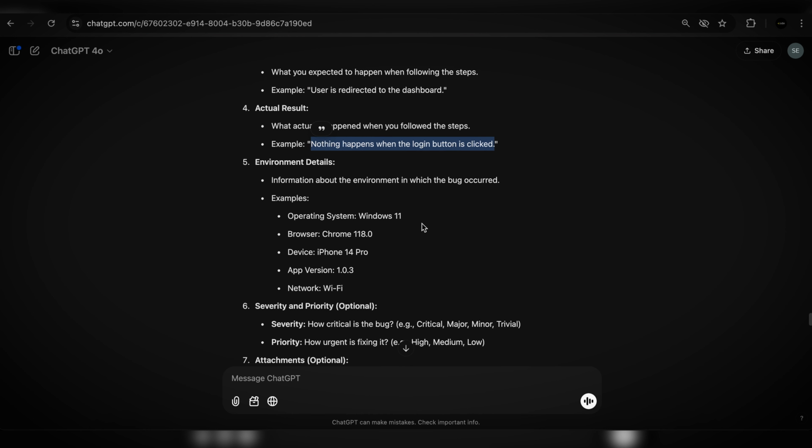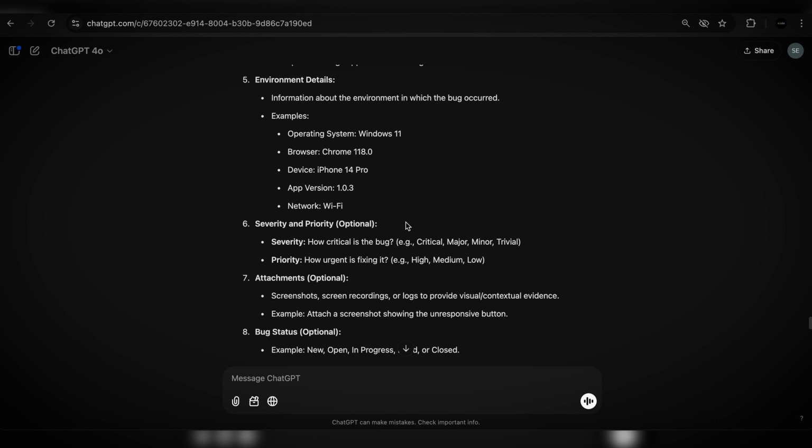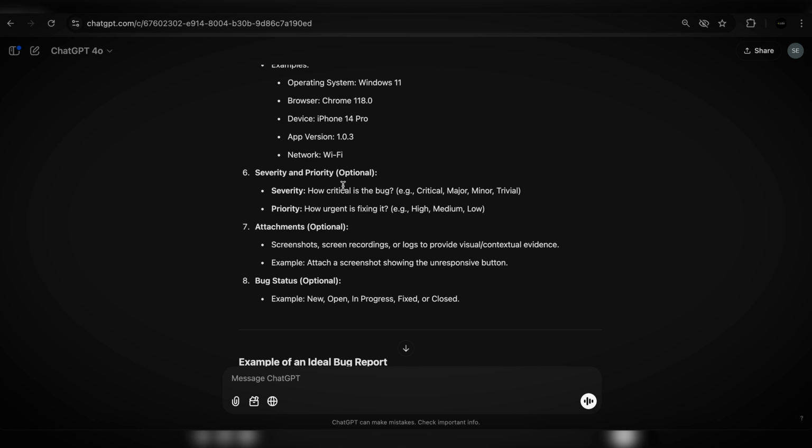Awesome. You also add environment details such as how you found that issue, meaning which browser, which operating system you use, etc. Severity and priority, those are optional. Every single company might have a different thing used here. Some companies might use just severity, some companies might use just priority. But to quickly explain to you, severity is how impactful the issue is to the application. Priority answers the question, how urgent do we need to fix it? How fast does it have to get fixed?